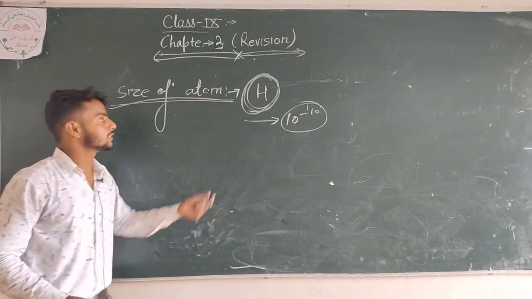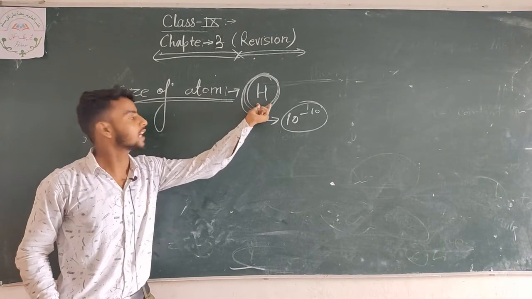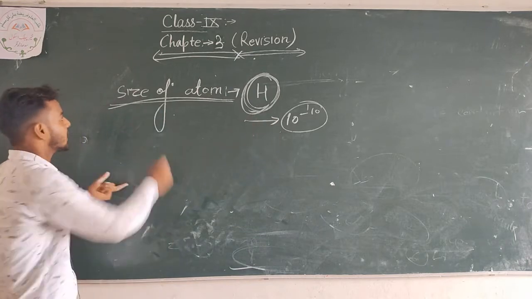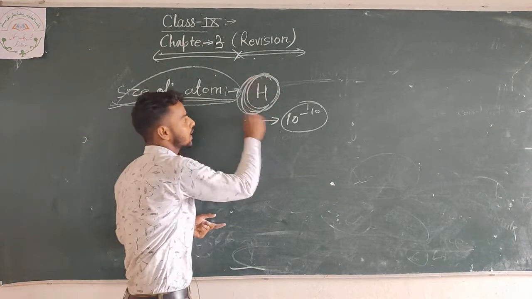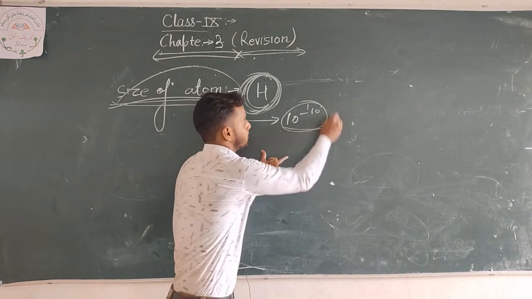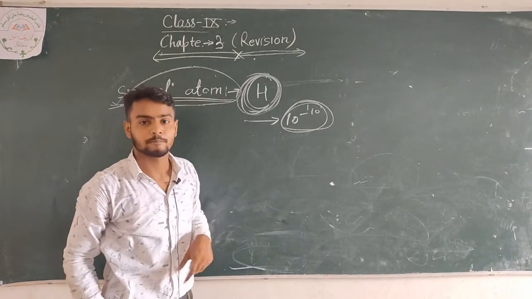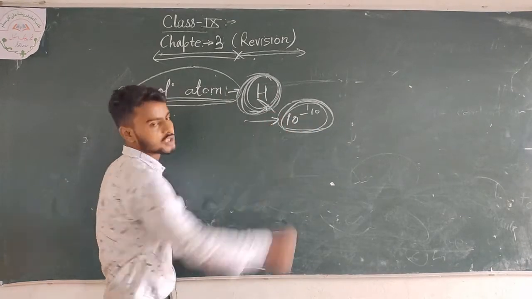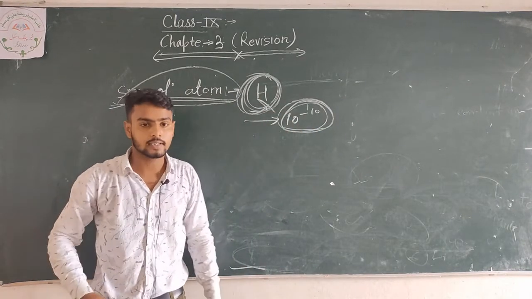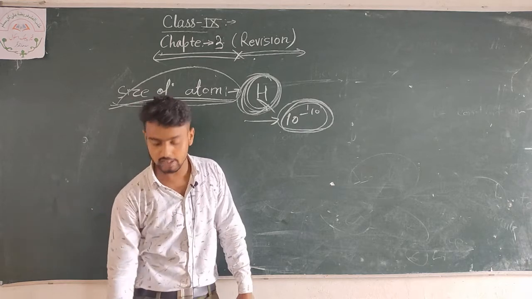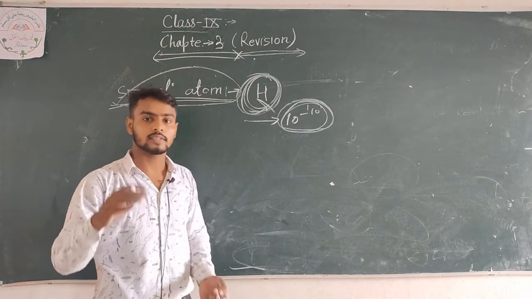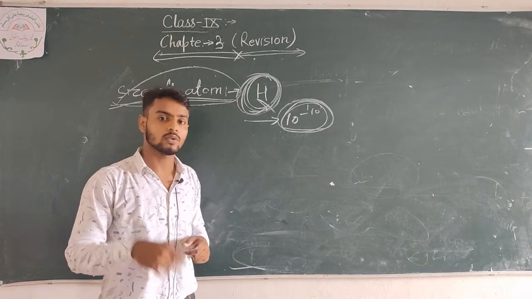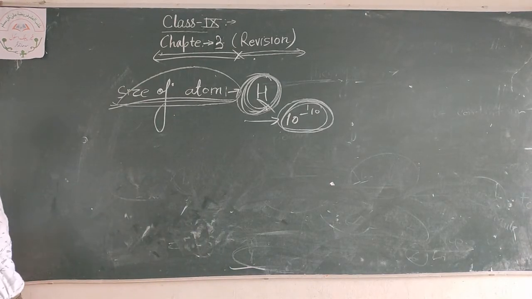That means the size of the hydrogen atom is 10 to the power minus 10. If you look in your book, there is already a table there, so you can see that.